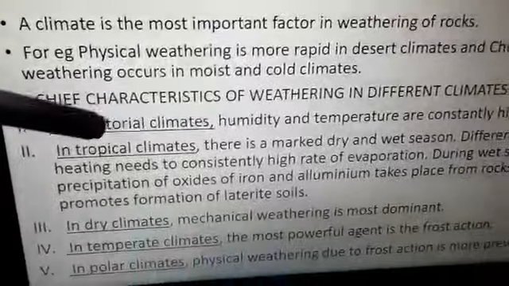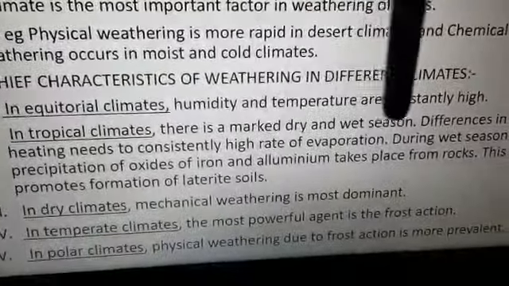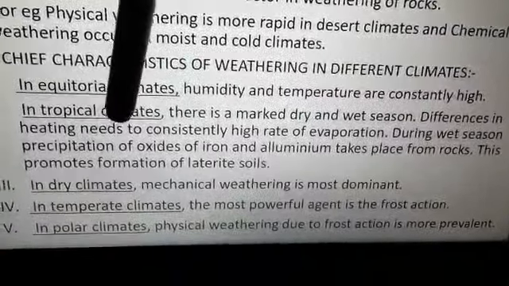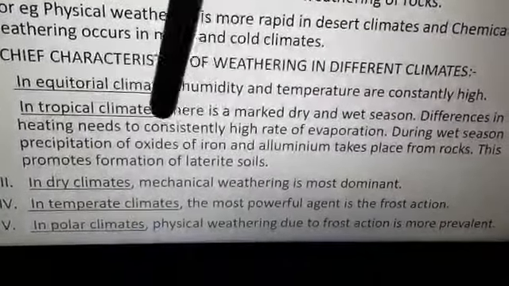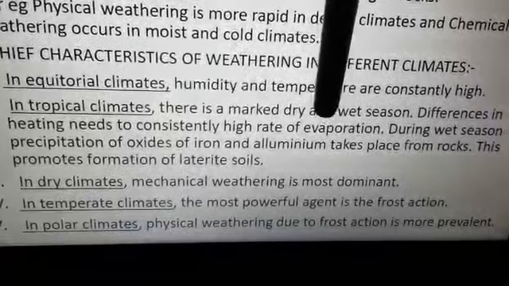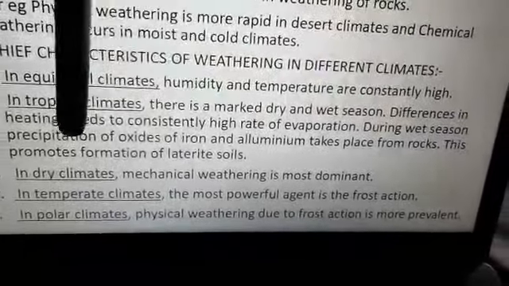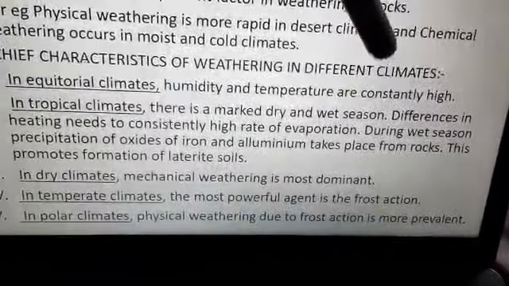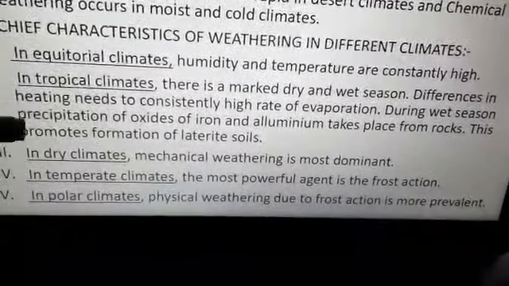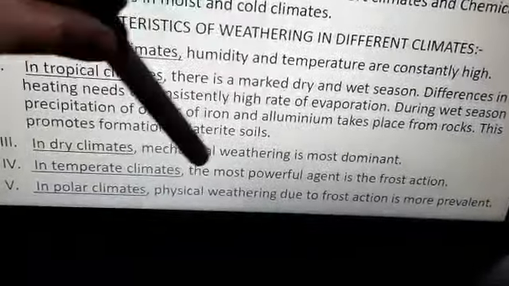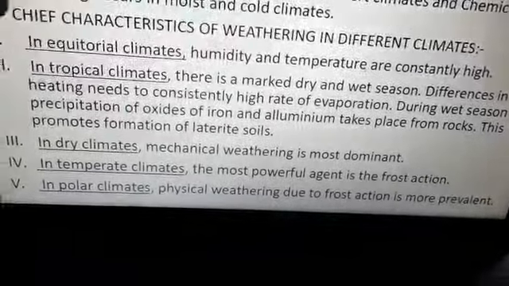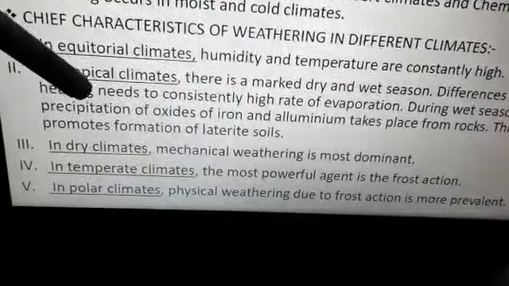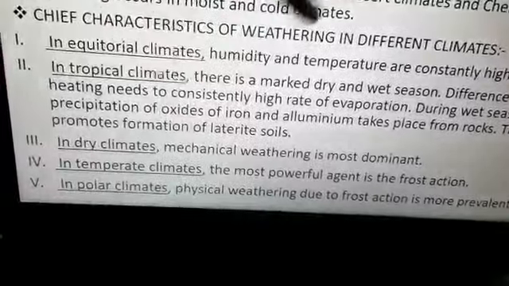Now in tropical climate, there is a marked dry and wet season, and differences in heating lead to a consistently high rate of evaporation. During the wet season, precipitation of oxides of iron and aluminium takes place from the rocks. Now this promotes the formation of laterite soil. Which kind of soils? Laterite soil. So where we have tropical climatic conditions, that area has laterite soils.